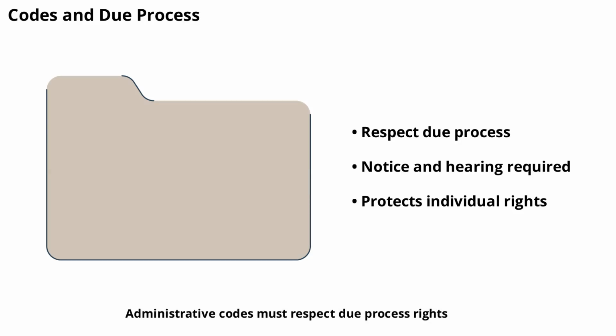Administrative codes must respect due process rights. This means that before an agency can take action against someone, such as revoking a license or imposing a fine, the person must have notice and an opportunity to be heard. Due process ensures that government actions are fair and that individuals can defend themselves. The code outlines the procedures agencies must follow to protect these rights.